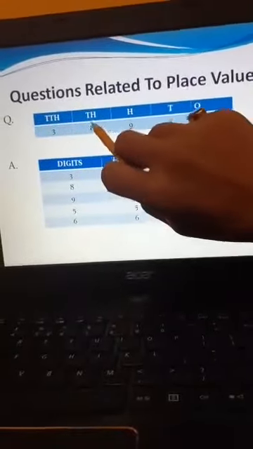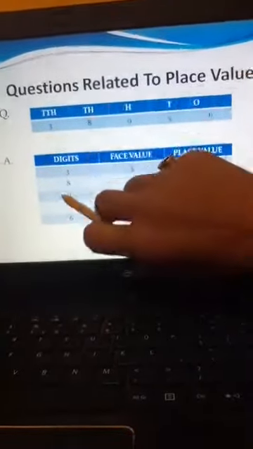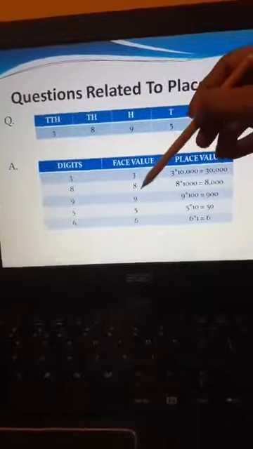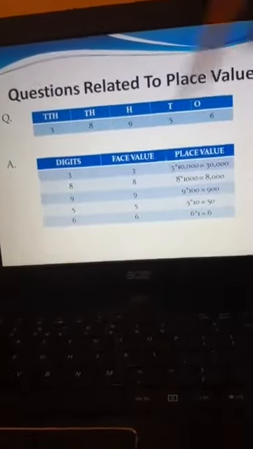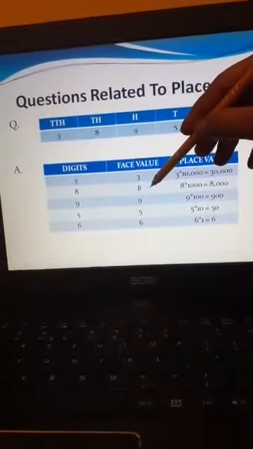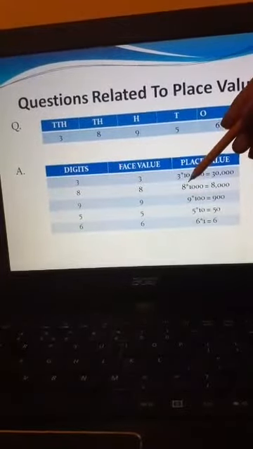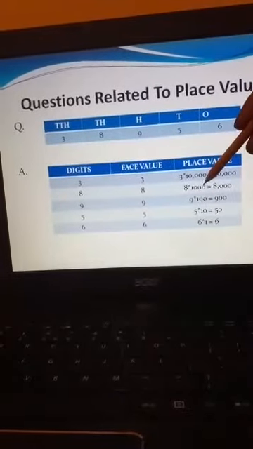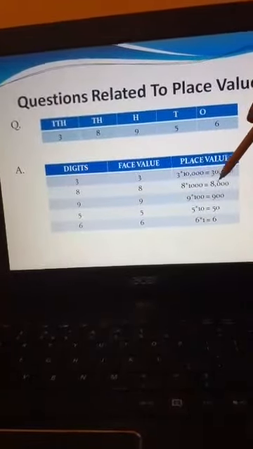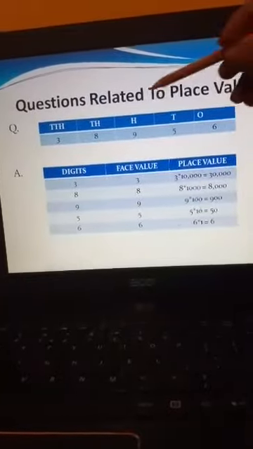8 is given at 1000 place value. I will write 8 here. And what is the face value of 8? Face value of 8 will be 8. And the place value of 8 will be 8 into 1000, which will give you 8,000.